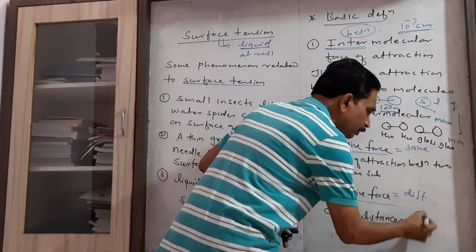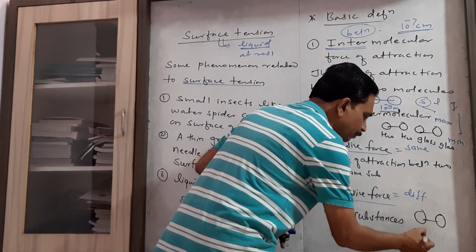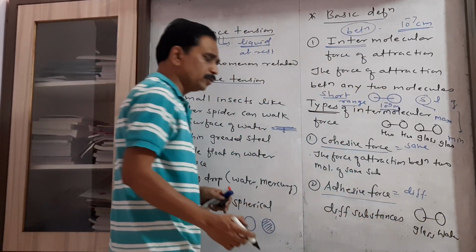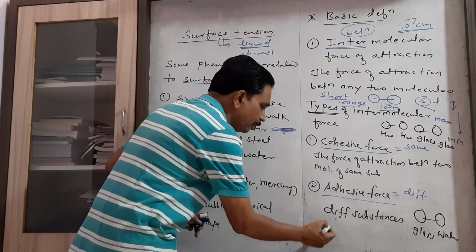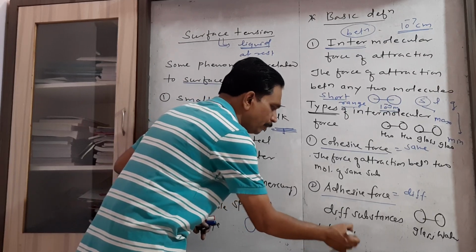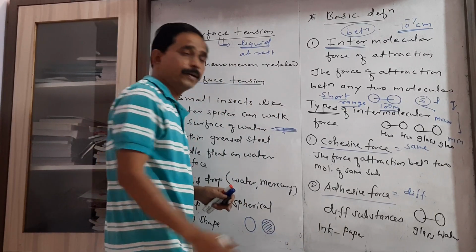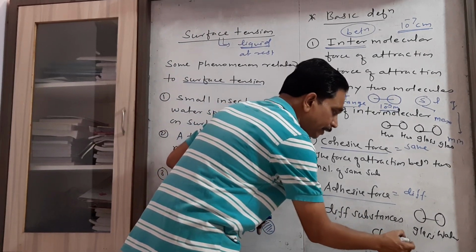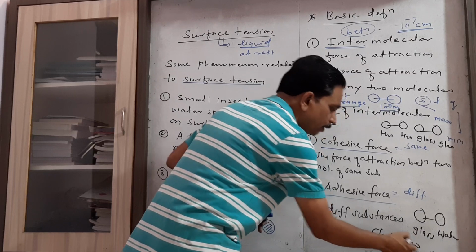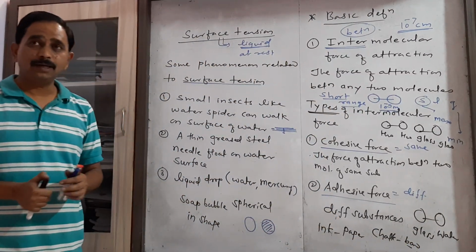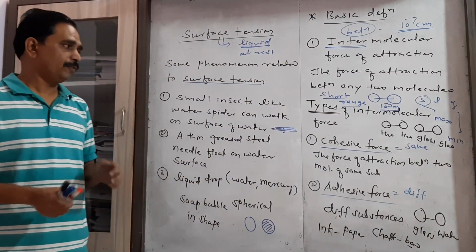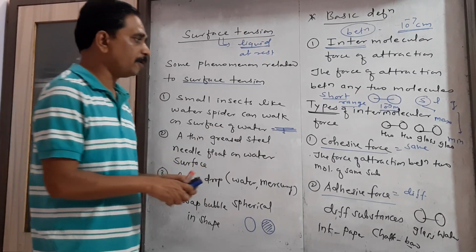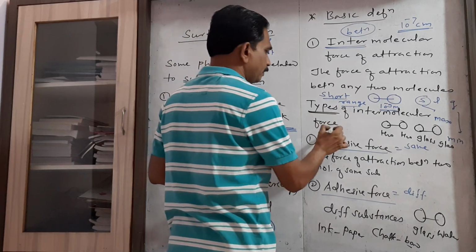For example, the force of attraction between a glass molecule and a water molecule, between an ink molecule and a paper molecule, or between a chalk molecule and a board molecule. So these are examples of adhesive force. Now if we consider the property, then this property is called cohesion.